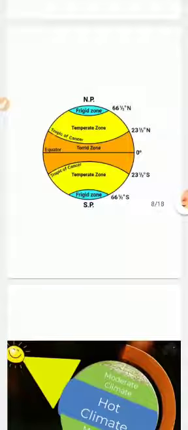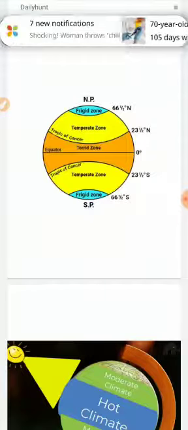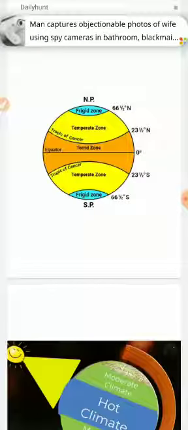If you see from 0 degree to 23 and a half degrees north and 23 and a half degrees south, that is called the torrid zone. It's a heat zone, right? And when you go above 23 and a half degrees north to 66 and a half degrees north, that's called the temperate zone in the northern hemisphere, and between 23 and a half degrees south and 66 and a half degrees south, it's also a temperate zone, right?